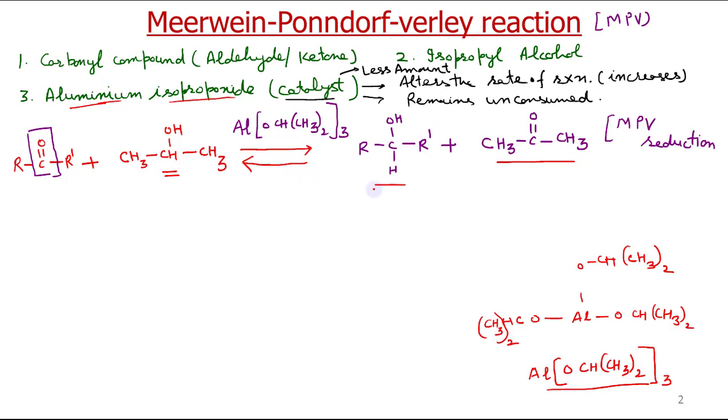This backward reaction is called Oppenauer oxidation. If the forward reaction is reduction, then the backward is oxidation. Today we will discuss only the forward reaction, which is MPV reduction.